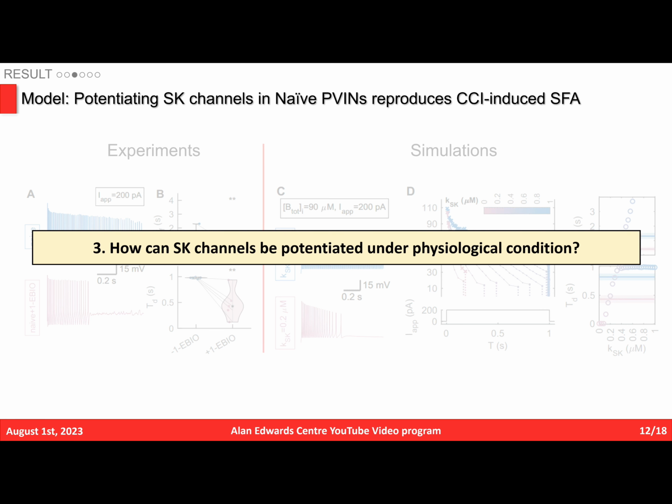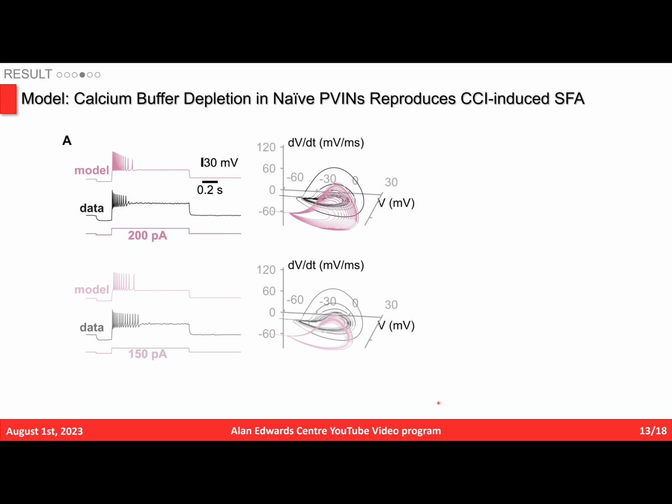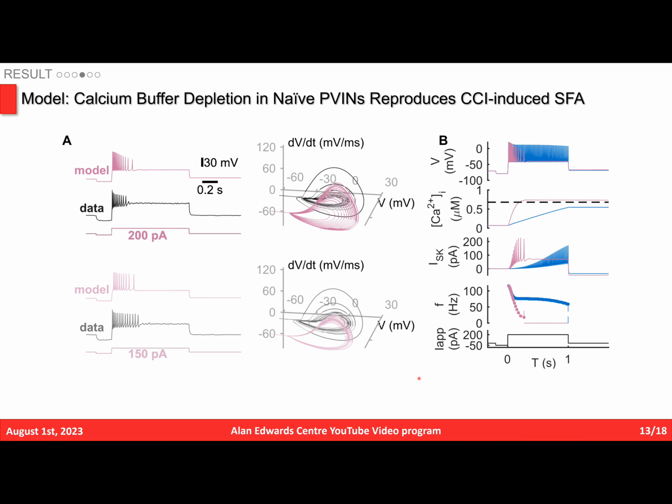In fact, our model hypothesized one possible mechanism. By reducing the calcium buffer concentration, we were able to reproduce the transient firing pattern observed in PV neurons after nerve injury. The model further revealed that in low calcium buffer condition, there is a large and fast calcium influx through the depolarized membrane, which activates SK channels, and this increased hyperpolarizing power eventually ceased firing in PV neurons.